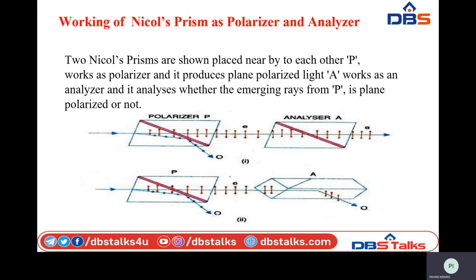If we rotate the analyzer such that these vibrations are perpendicular to the direction of the transmission axis, these rays are completely blocked by the analyzer. That means it will allow only the vibrations that are parallel to the transmission axis and completely blocks the vibrations that are perpendicular to the transmission axis. So that is how we decide whether the polarized light is linearly polarized or not, with the help of two prisms called the polarizer and the analyzer.